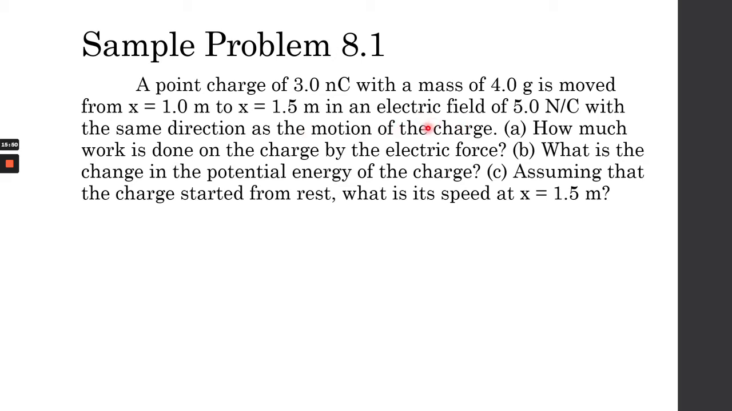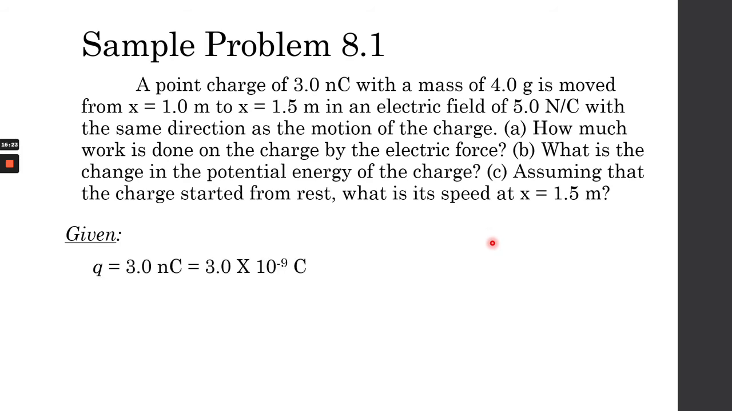So we discussed earlier, if it's moving in the same direction and it's a positive charge, then the U is decreasing. So the potential energy is decreasing. So we already have that as our clue. So the questions that they're asking are: A, how much work is done on the charge by the electric force? B, what is the change in the potential energy of the charge? And C, assuming that the charge started from rest, what is its speed at its final destination, or at x equal to 1.5 meters?